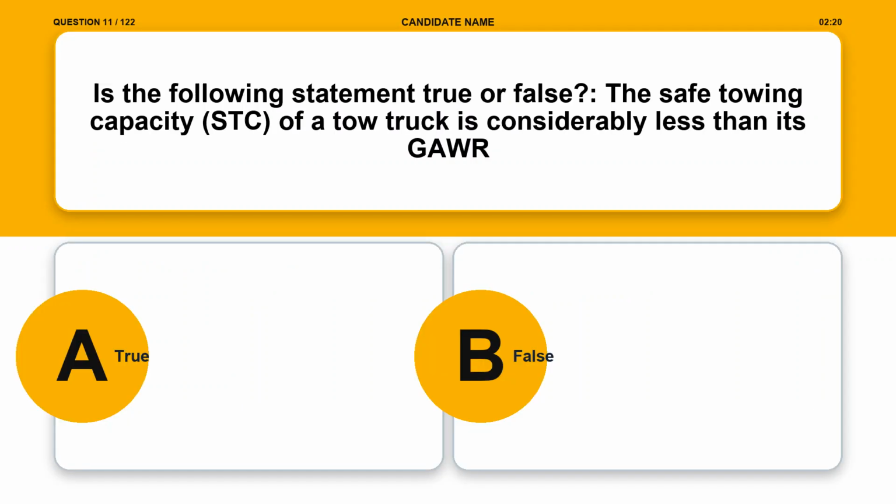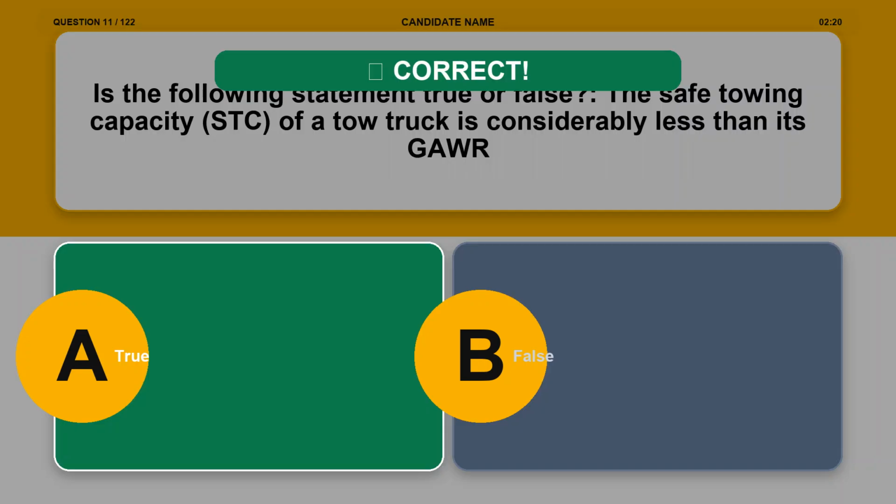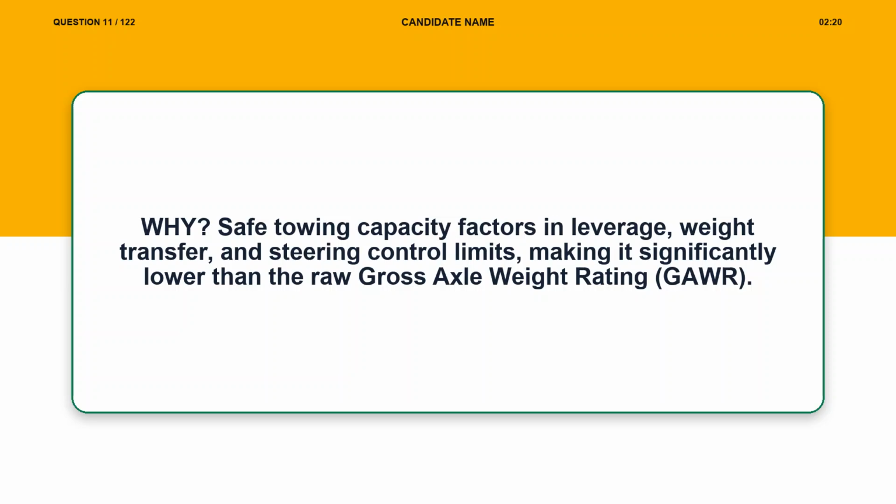Question 11. Is the following statement true or false? The safe towing capacity, STC, of a tow truck is considerably less than its GAWR. Option A, true. Option B, false. The correct answer is option A, true. Explanation. Safe towing capacity factors in leverage, weight transfer, and steering control limits, making it significantly lower than the raw gross axle weight rating, GAWR.